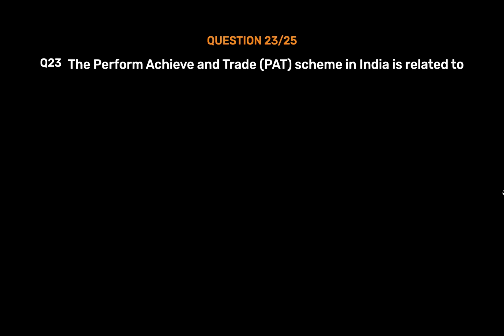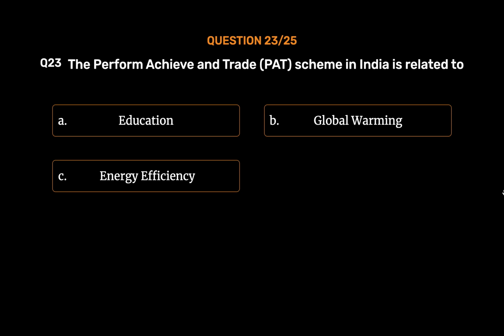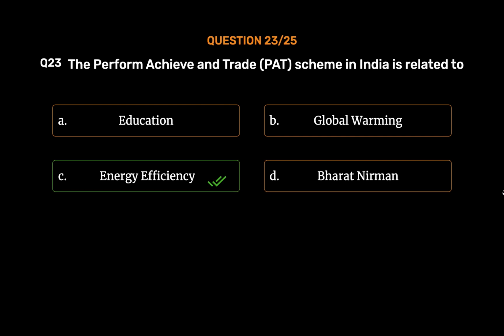Question number 23. The Perform, Achieve and Trade (PAT) scheme in India is related to Option A. Education. Option B. Global warming. Option C. Energy efficiency. Option D. Bharat Nirman. The correct answer is Option C.